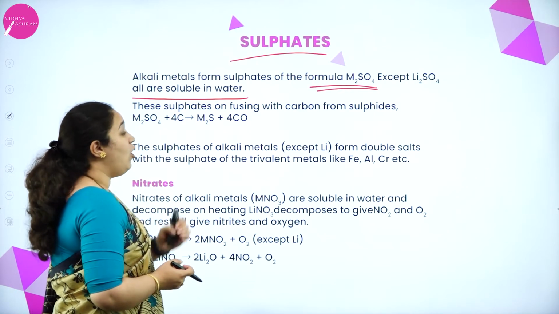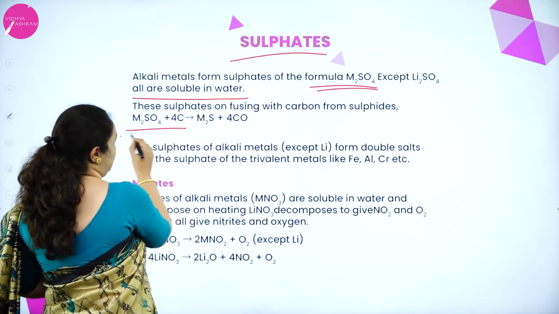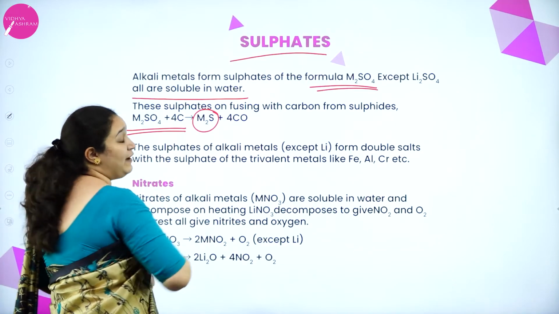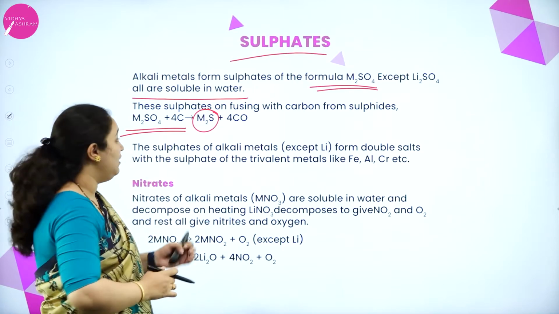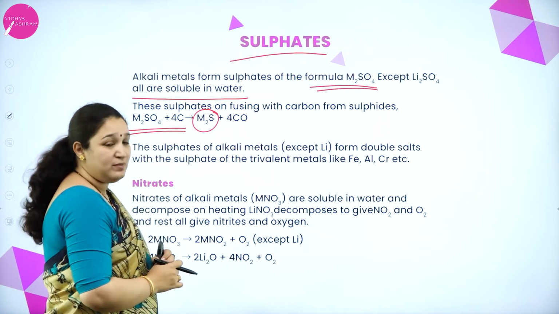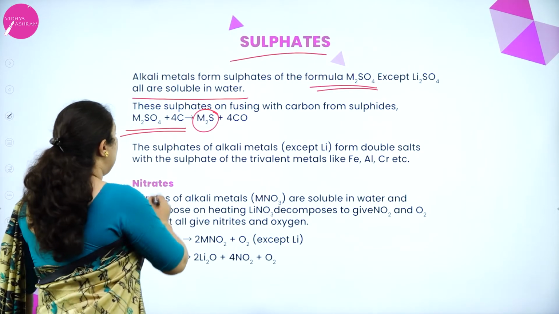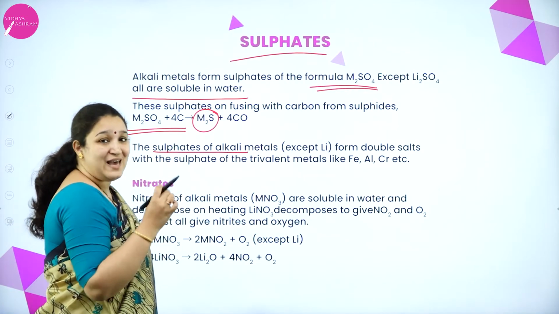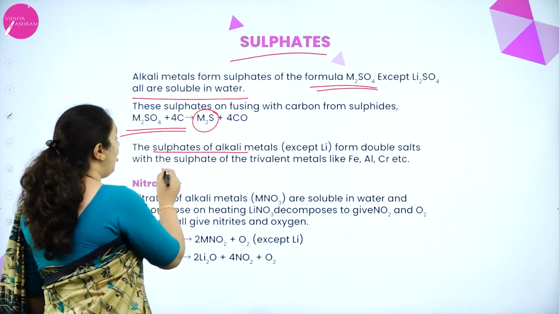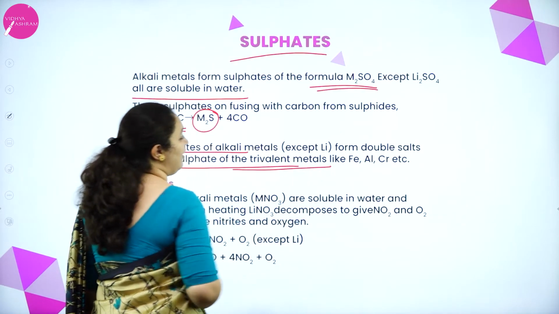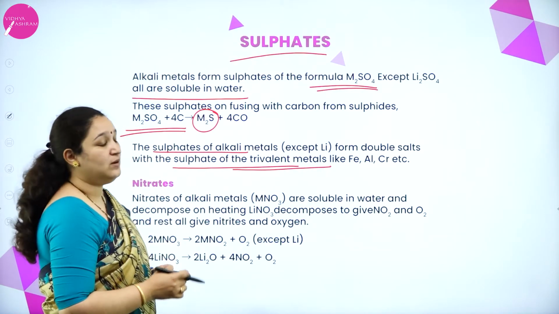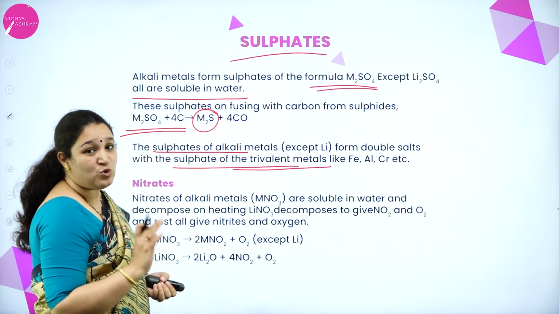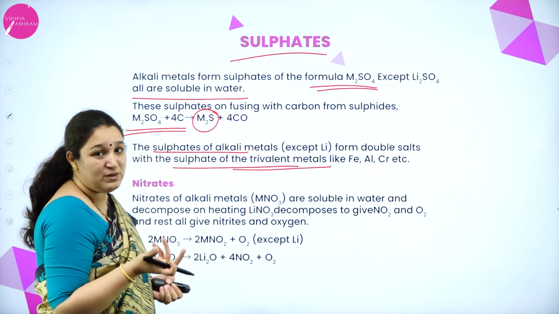The sulfates, on fusing with carbon, will form sulfides. All the metal sulfates except lithium react with carbon to form sulfides. Also, the sulfates of alkali metals except lithium will form double salts with trivalent metals like iron, aluminium or chromium, etc. So what can they form? They can form double salts.